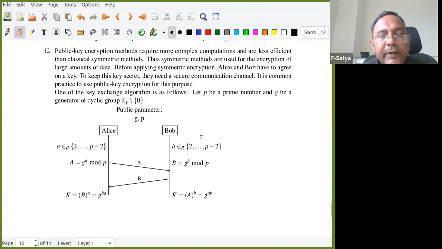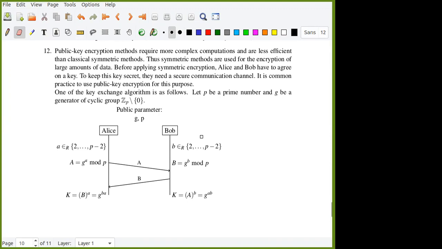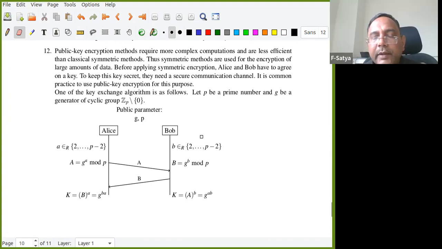Alice wants to send to Bob. Now they are exchanging the key. How are they exchanging it? Alice chooses some A, where A belongs to 2 to P minus 2. Is it clear? We are working in the multiplicative group Z_P minus 0. Sonali, are you here? Yes, sir. Good, thanks. This is very simple. What is meant by R here? A belongs to R. Can somebody say? Can you predict?